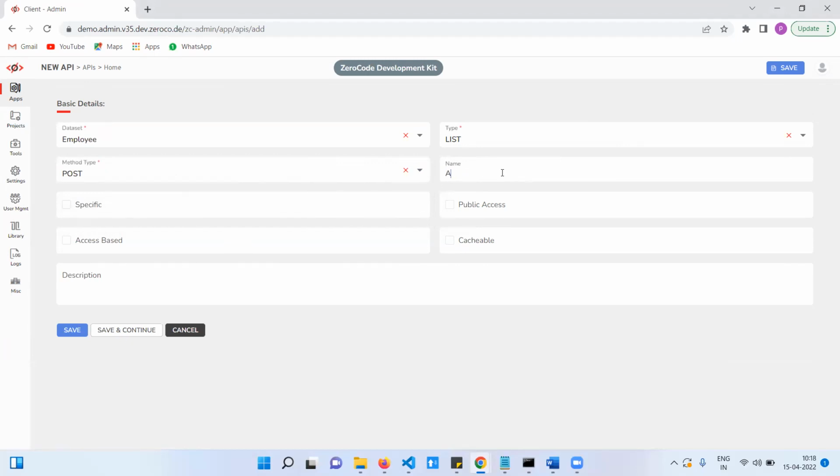Sir, what is the difference between post and get? Post means if you submit the data, it will not be visible in the URL.